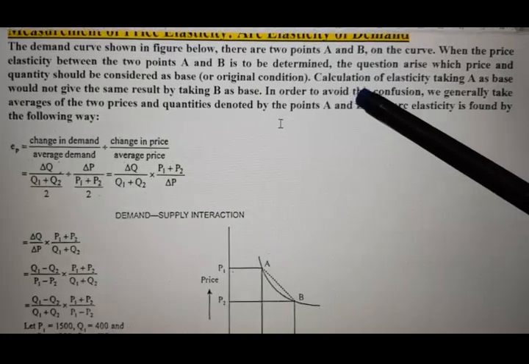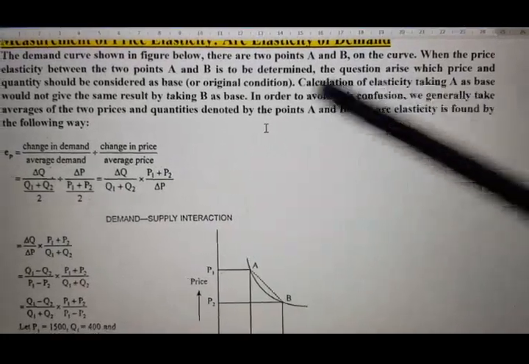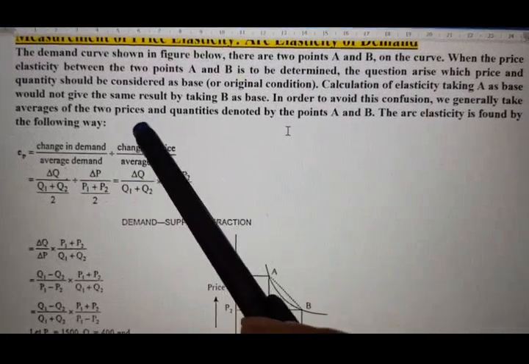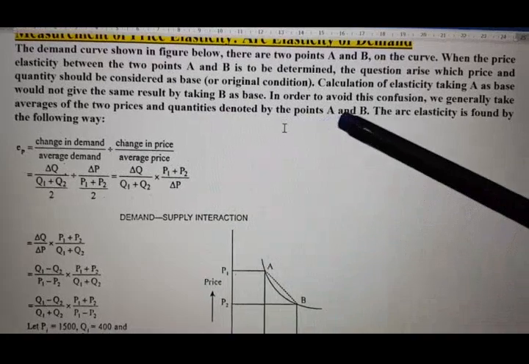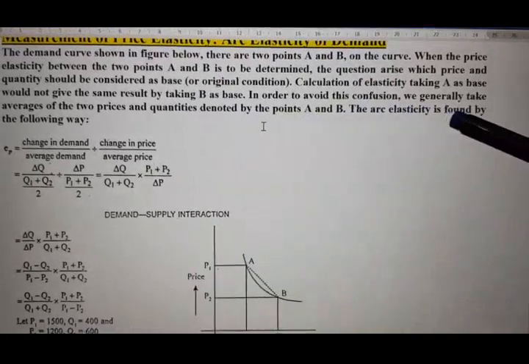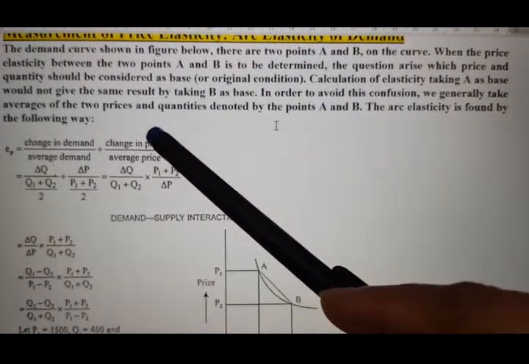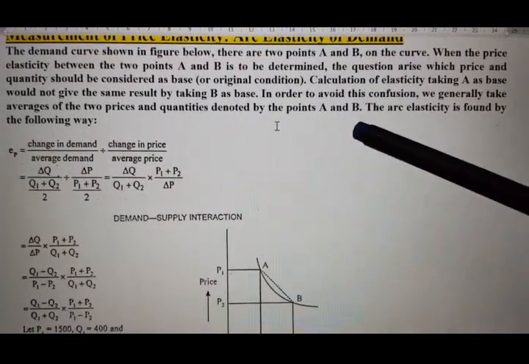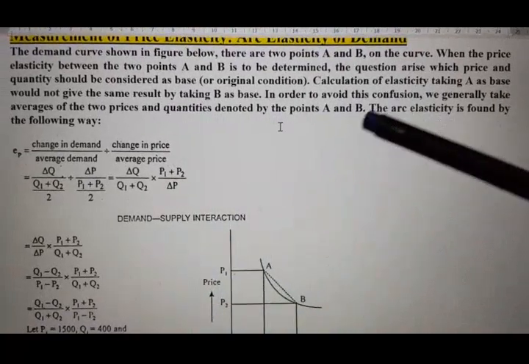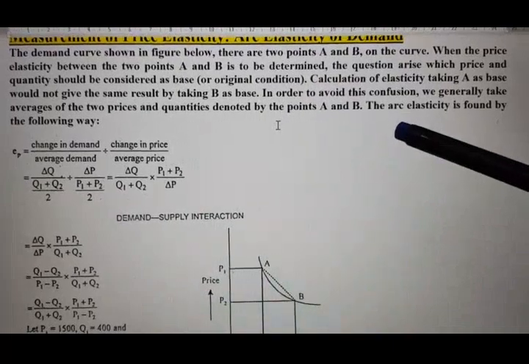Calculation of elasticity taking A as base would not give the same result as taking B as base. In order to avoid this confusion, we generally take the average of the two prices and quantities denoted by points A and B.